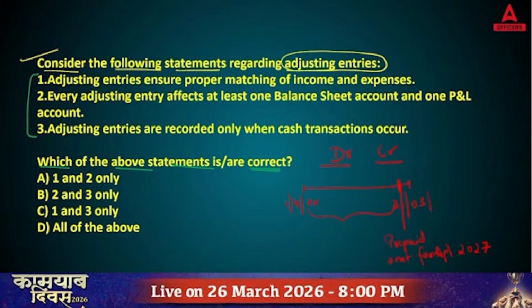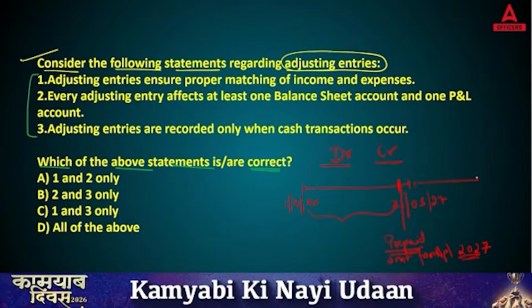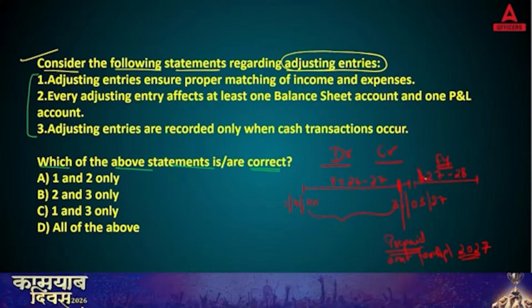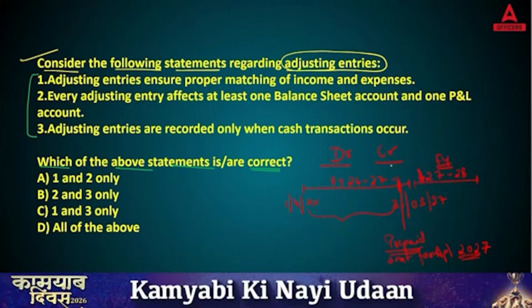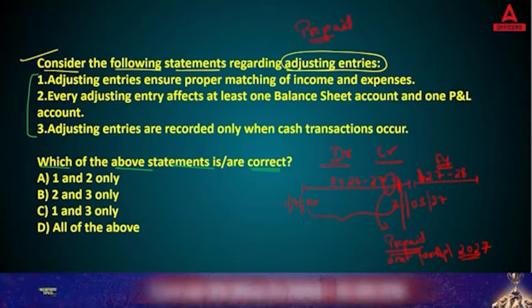Suppose you prepaid the amount for 2027, meaning the amount belongs to the next financial year, but in this financial year you paid it. In this case, we call it a prepaid transaction, because you have paid before the due date. So why are we doing these prepaid transactions? So that we can pass adjusting entries.